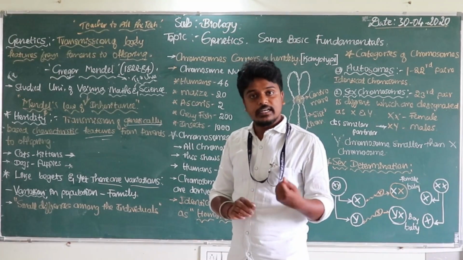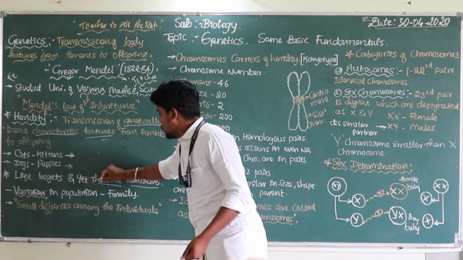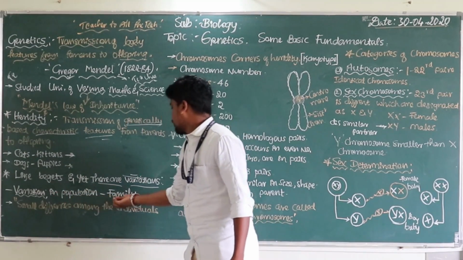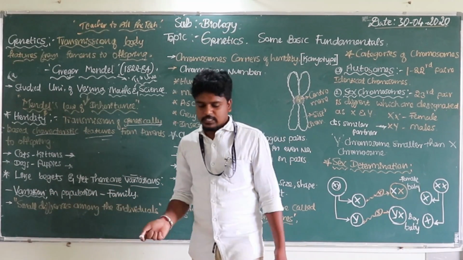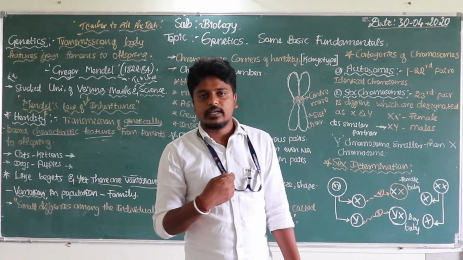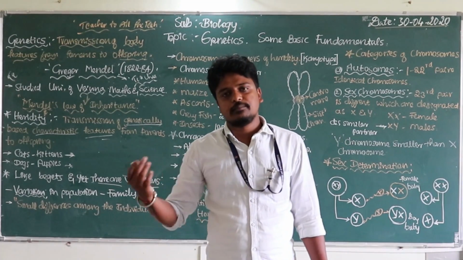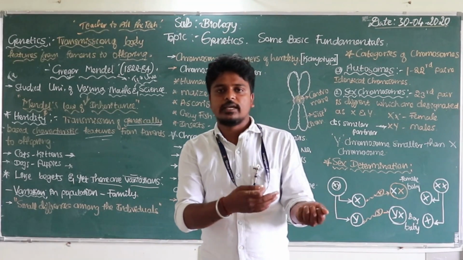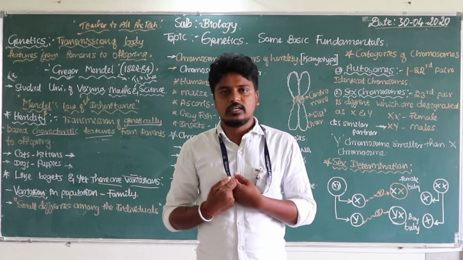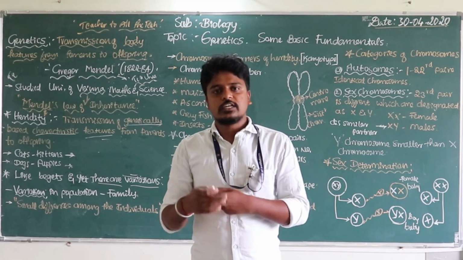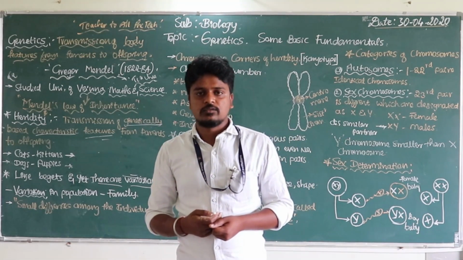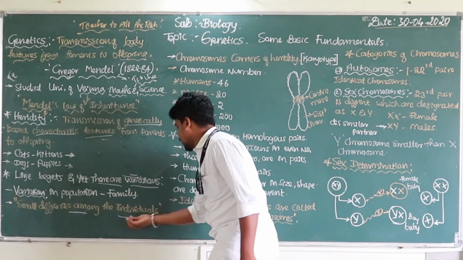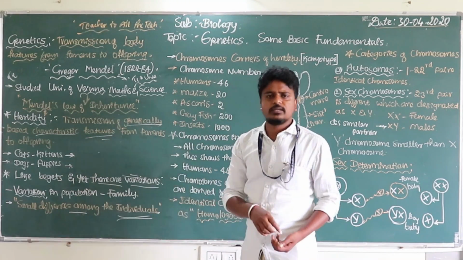Take variations in a population within a family, you know that very well. We might look like my parents, either my mother or my father. The next generation may look like us. That is how variations change. These are small differences among individuals.